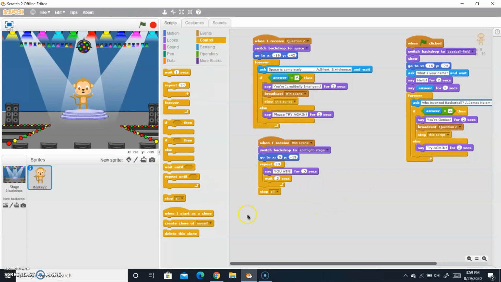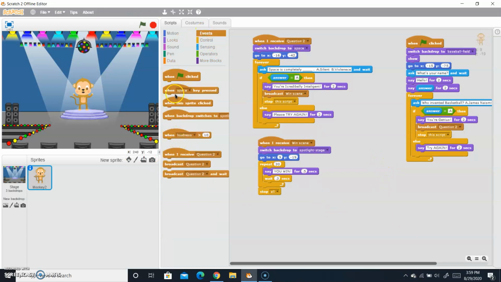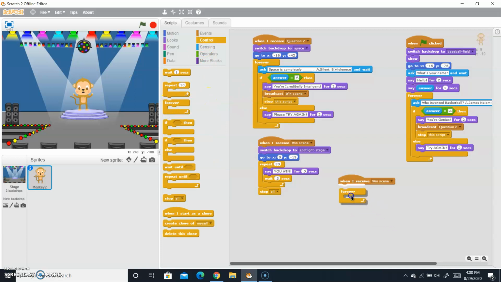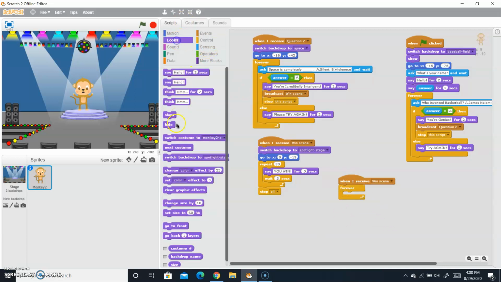After that, take another when I receive win scene, go to control, drag the forever, then go to looks and drag switch costume.